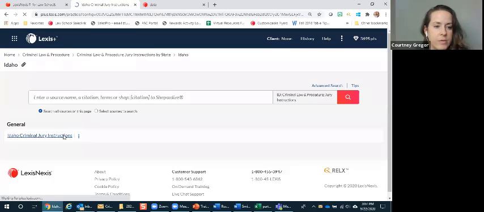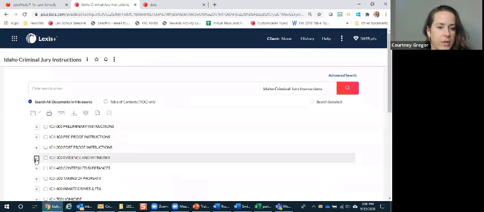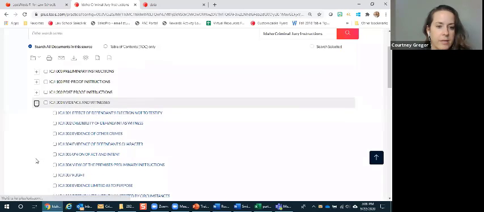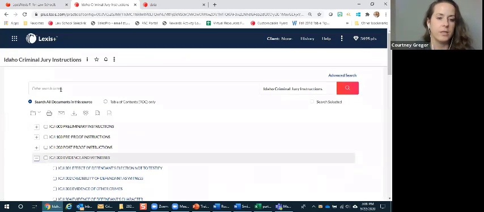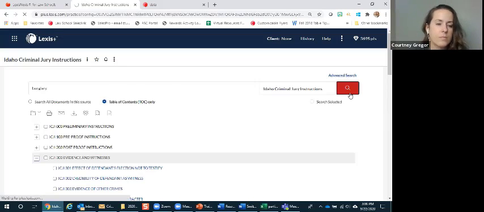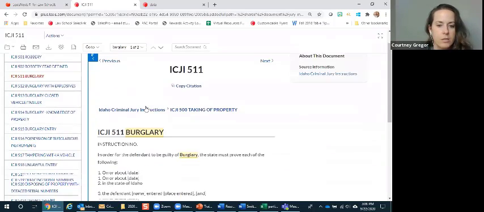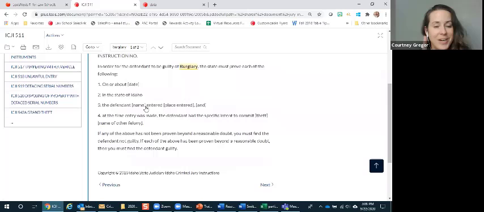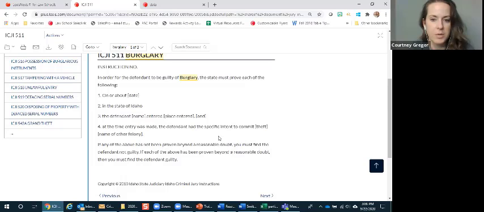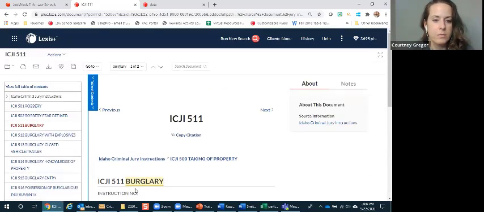and just drill down. And then once you're there, you can, again, drill down, or you can search across. And you pull up that burglary jury instruction and you've got it in front of you. But what you also have are the key elements, everything that needs to be met. So in this case, they entered with the intent to commit the theft or the other felony. And so there you have everything that needs to be met for the elements of burglary.